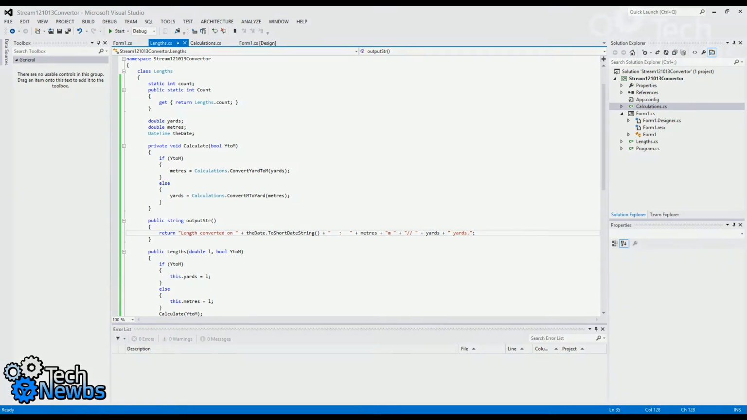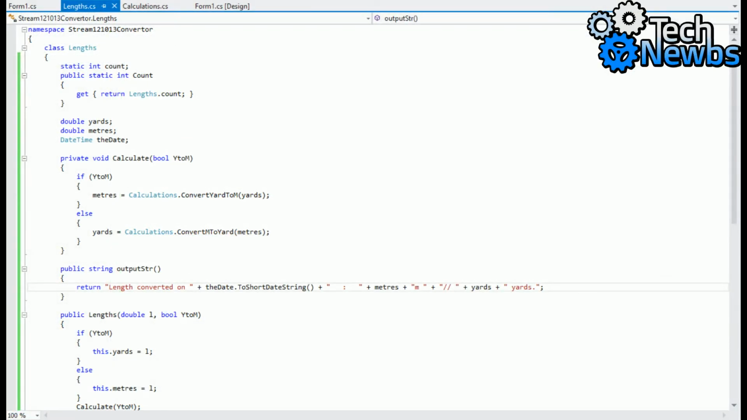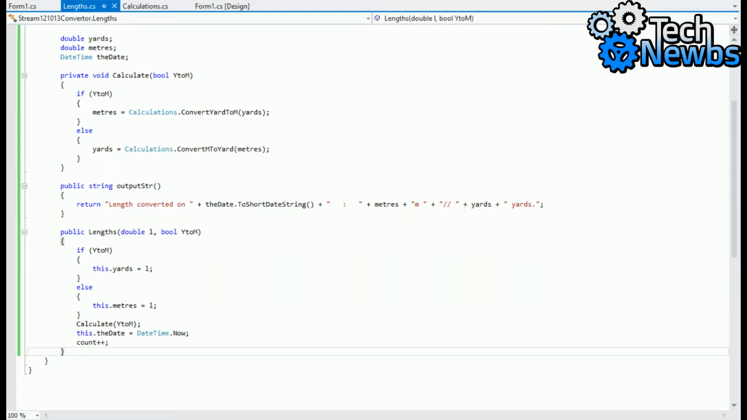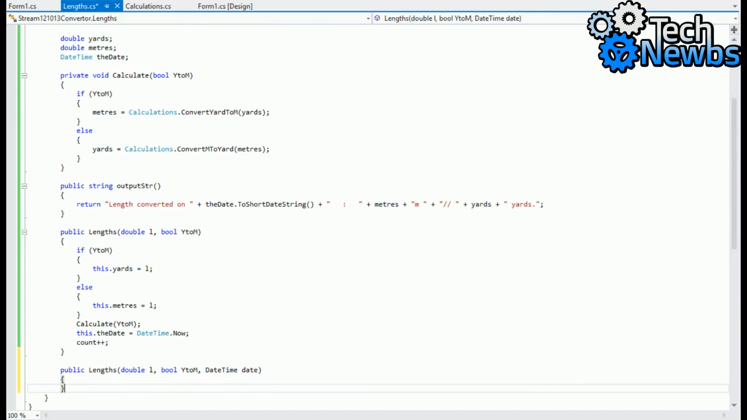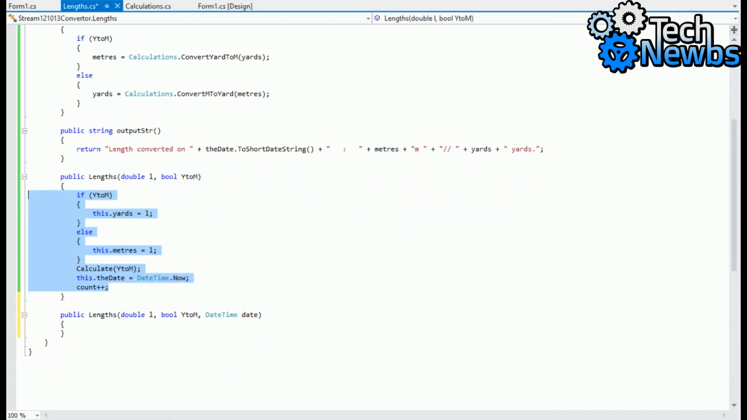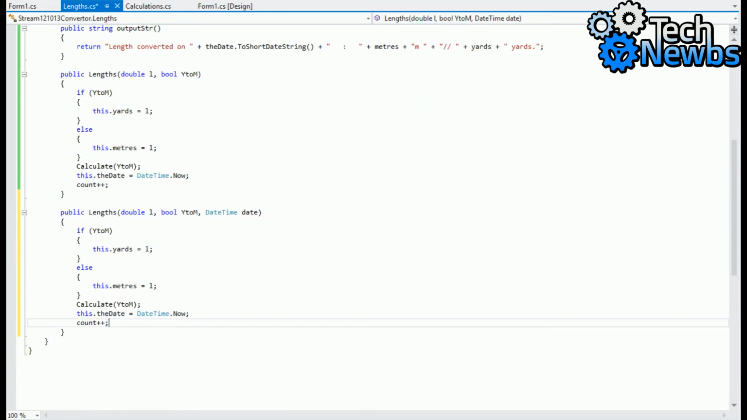So let's go back. Let's create a new constructor for Lengths. So public Lengths, double L, y2m, and then DateTime date. Okay, now I'm going to copy all of this, and instead of leaving it to DateTime.Now, I'm going to change it to date instead.